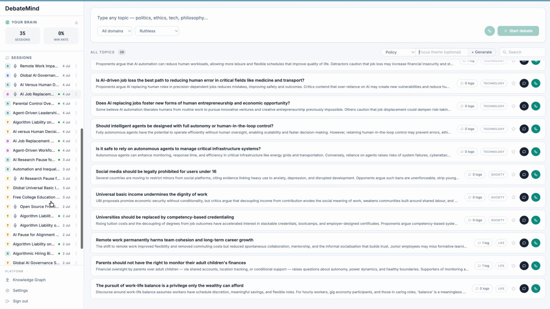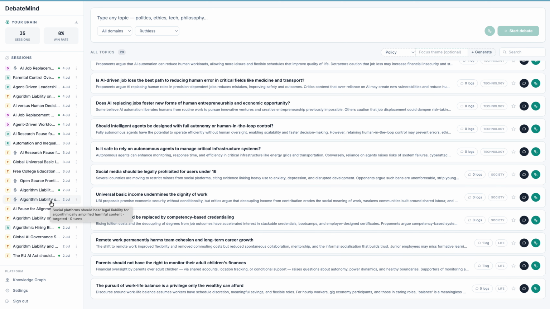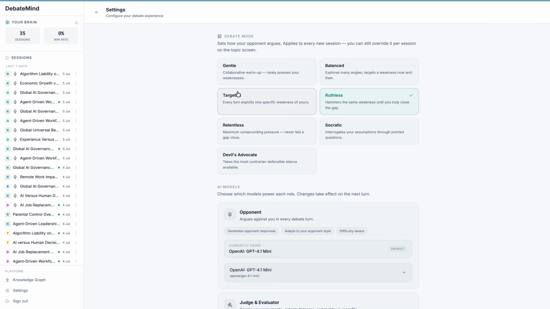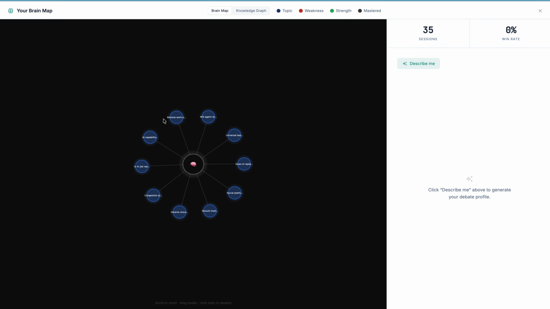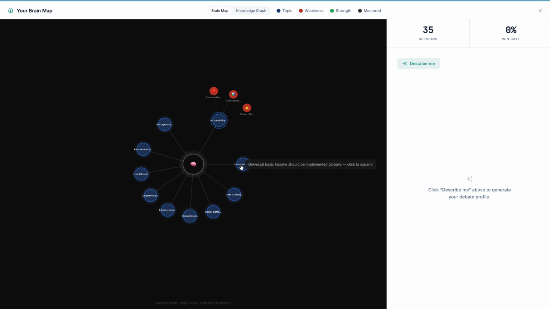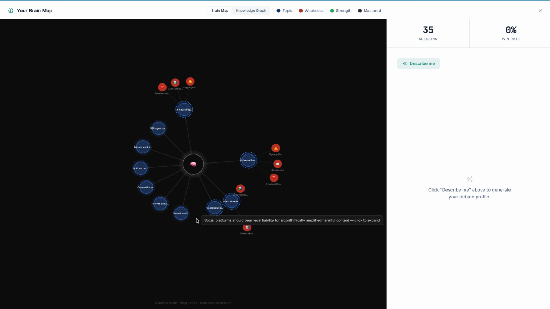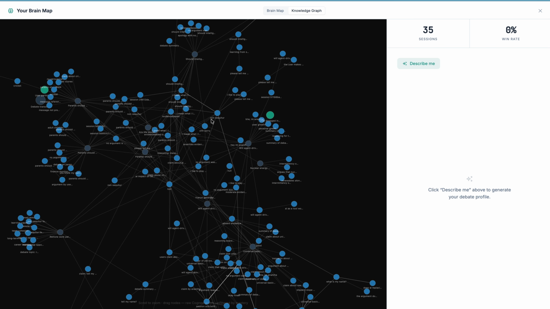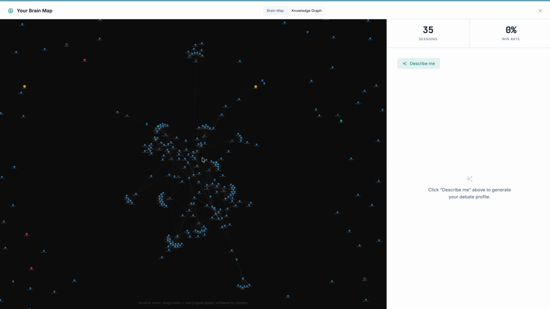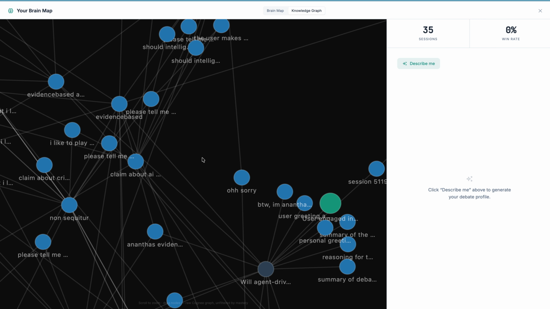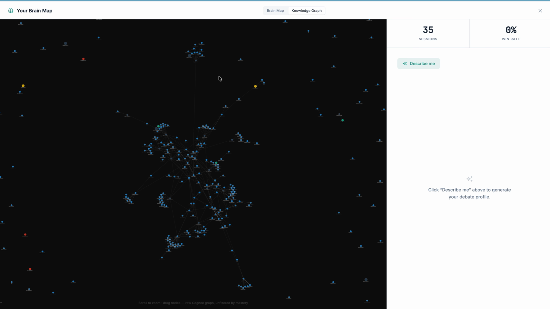And these are the sessions I've spoken to the agent so far, the session history. In settings, we can configure tone, and this is the knowledge graph of the topics we spoke about. This is the main relational graph and edge connections. This has been done via Cognee memory. It is shared across sessions and describes you as a person.